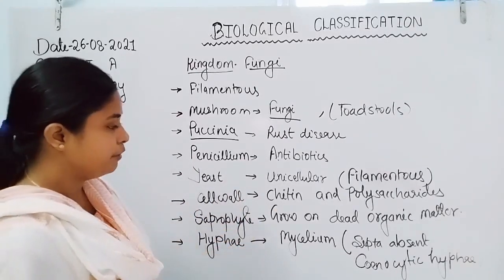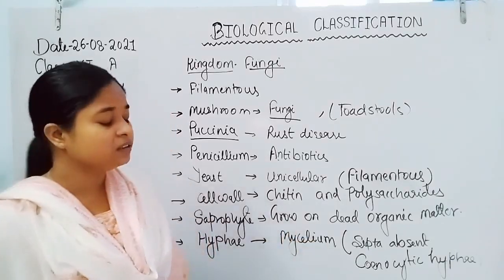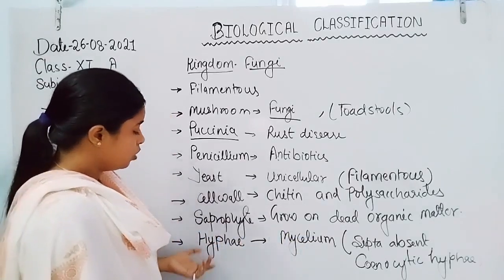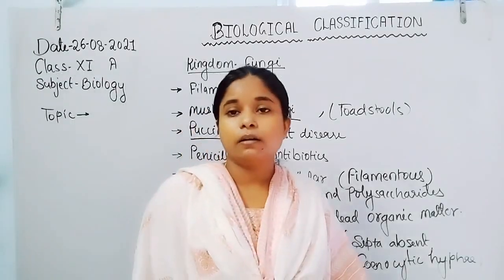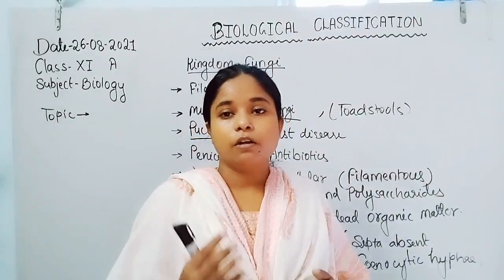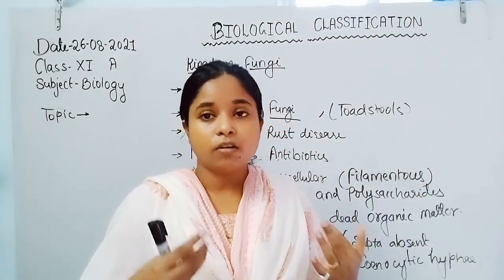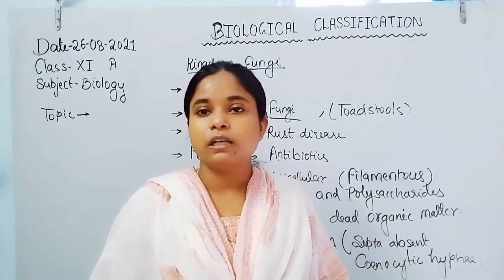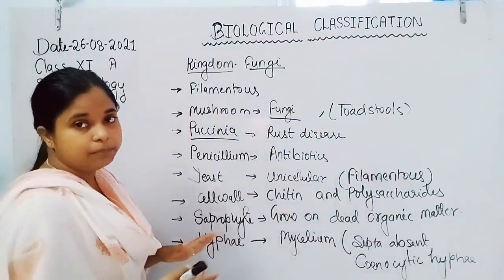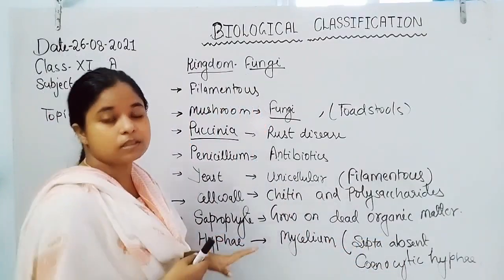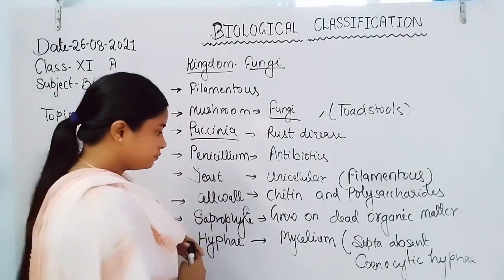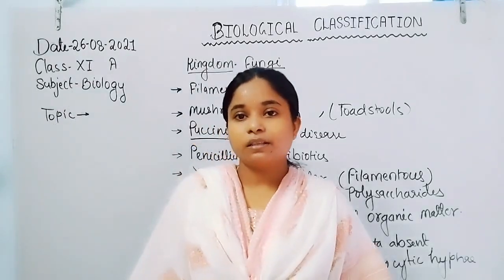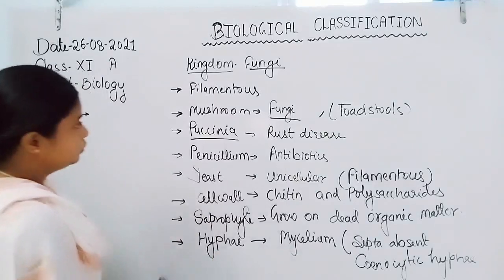Now, saprophytic they are because they grow on dead organic matter. Their bodies are filamentous, formed by hyphae. A network of hyphae is known as mycelium, and hyphae may be aseptate or septate. If they are aseptate, then they are known as coenocytic hyphae. So overall, these are some important features of the fungi.